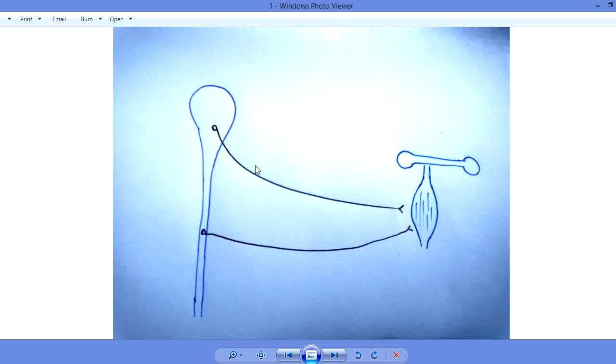This consists of fibers. You can see this is a fiber, a neuronal fiber, a neuron. You can simply call it a nerve. This nerve connects the central nervous system with any organ of the body. Now this system further has two types.